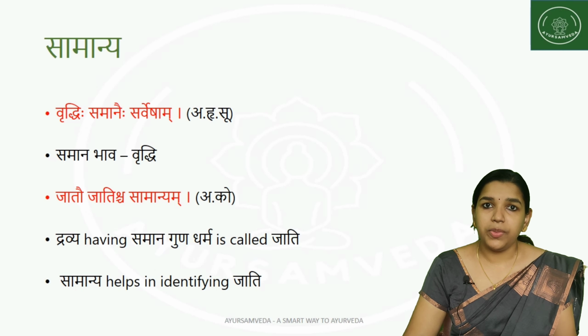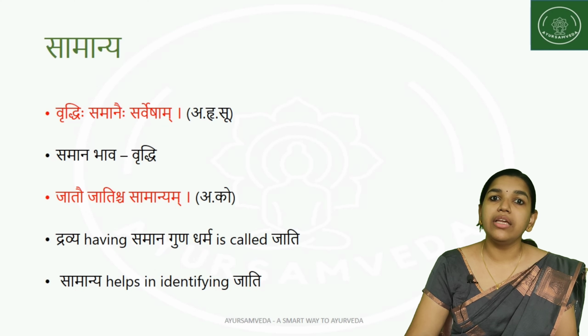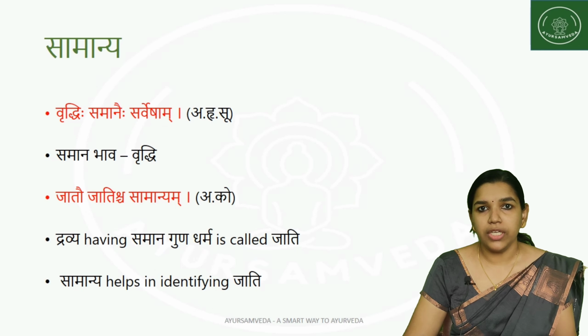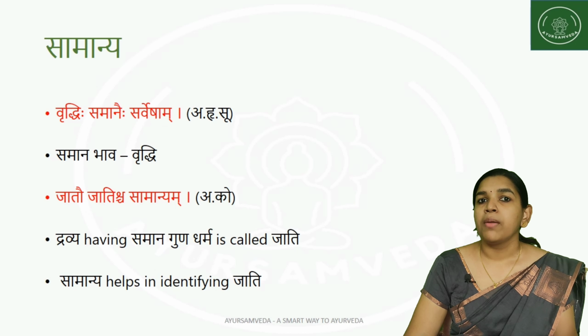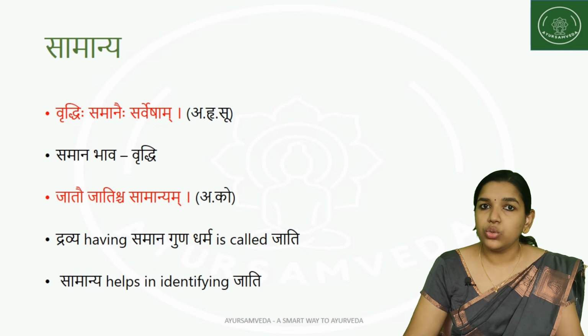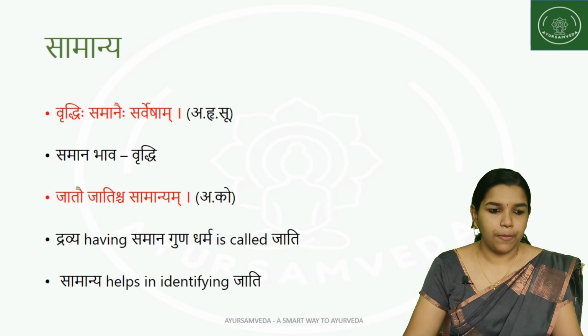So Vriddhi is achieved because Samanya, Samana Bhava or Samana Guna, helps in increasing the characteristic features of things, that is dhatu, mala or dosha. If samana guna dravyas are administered, then we can bring about the vriddhi of these entities, that is dosha, dhatu or mala.